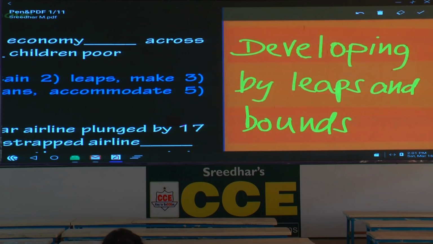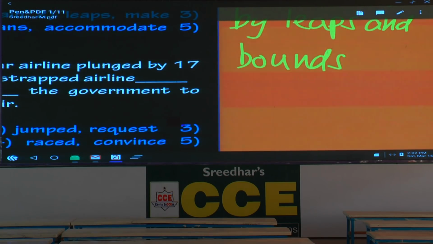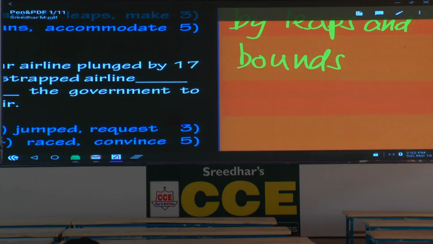Are the letters clear? Developing by leaps and bounds or growing by leaps and bounds. Idiomatic expression means grow quickly or very fast. Please write the meaning. Leaps and bounds, to grow quickly. Generally what happens, cities or towns in third world countries usually grow by leaps and bounds. Then the development is not even, the development is uneven.